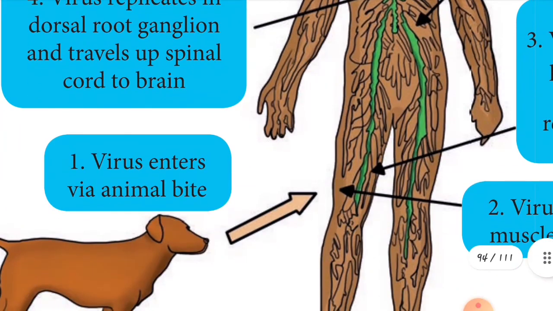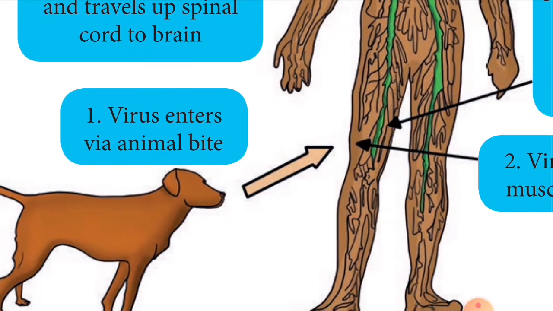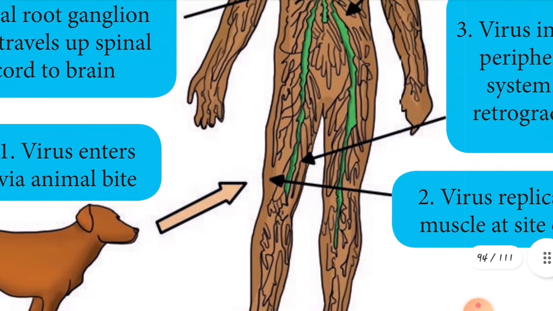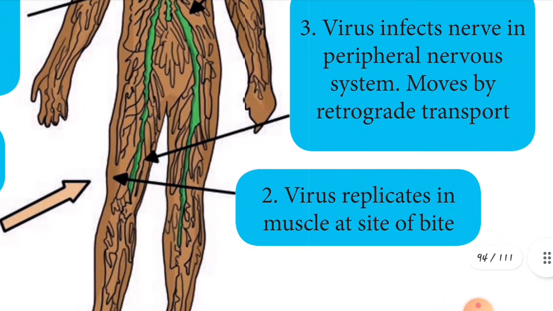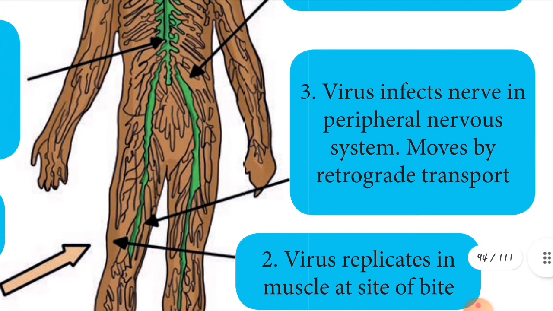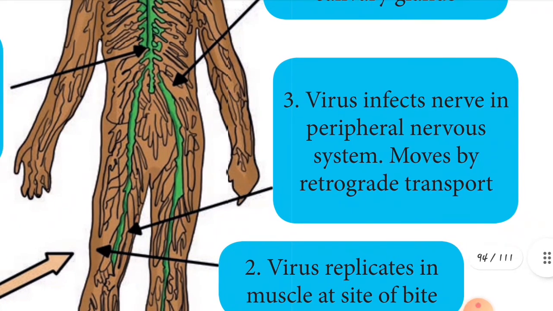Okay, see this picture of rabies, children. See the first point: the virus enters via animal bites. See the second point: the virus replicates in muscles at the site of the bite. See the third point, the third arrow mark: the virus infects nerves in the peripheral nervous system.